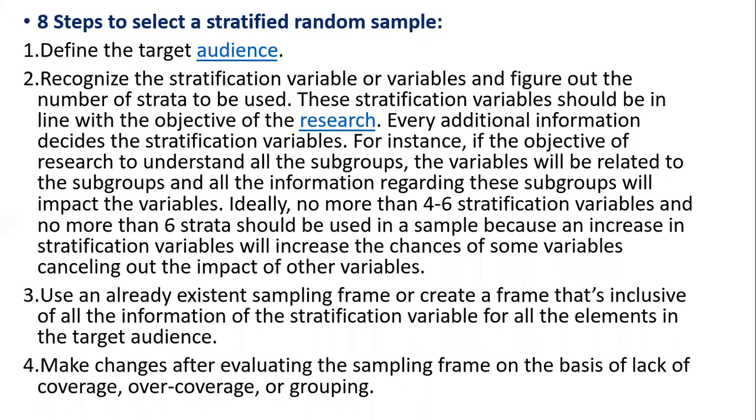So ideally, no more than 4-6 stratification variables should be used in sampling, because an increase in stratification variables will increase the chances of some variables cancelling out the impact of other variables. So when we are making this stratification, 4 to 6 or whatever, the minimum should be fixed. The reason is, if you decide on more groups, there is a chance of losing or cancelling the variables. So we have to go for a minimum of 4 and a maximum of 6 stratification variables.